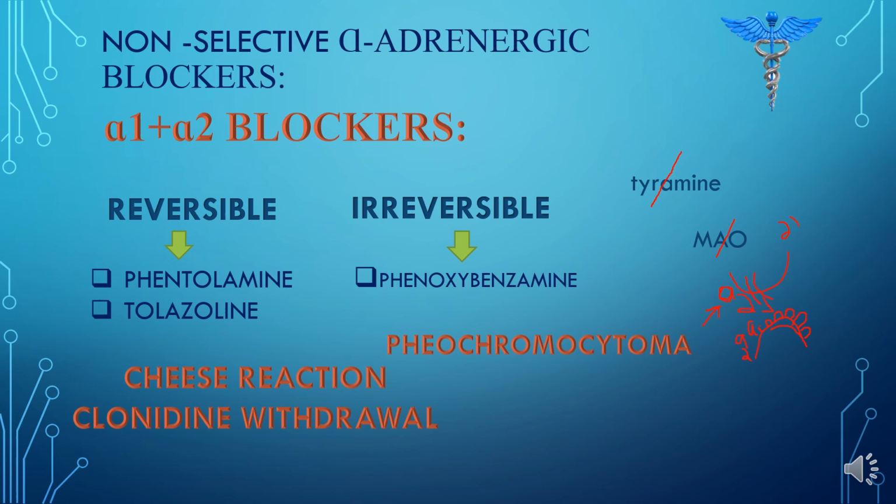So that is the severe case. For this sudden rise in BP, the drug of choice will be phentolamine and tolazoline, which are short-acting drugs.